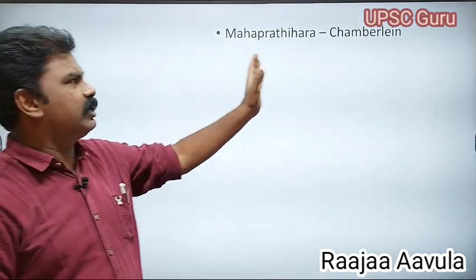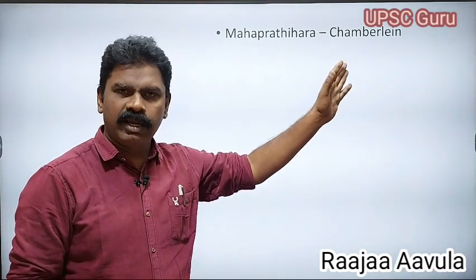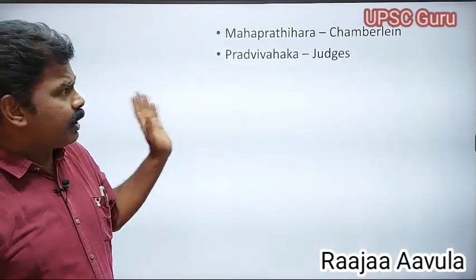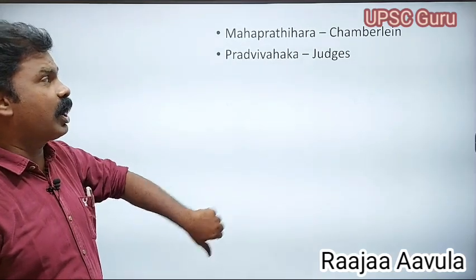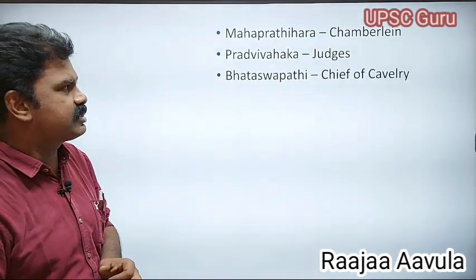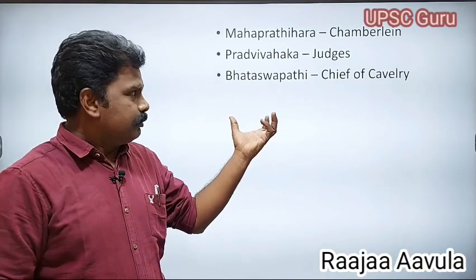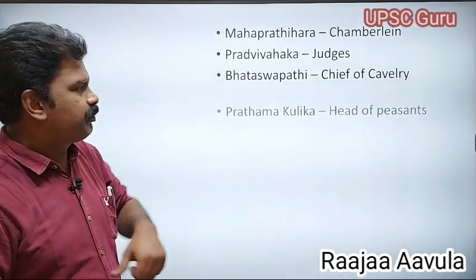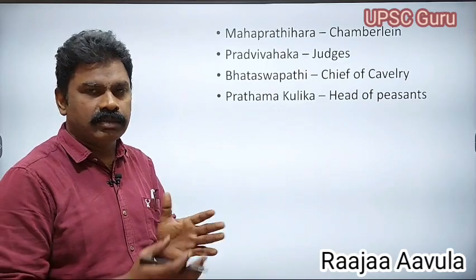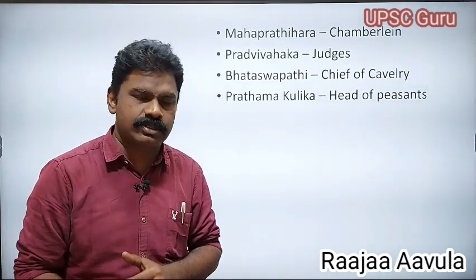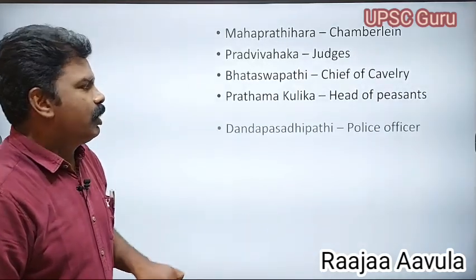Next, Mahapratihara was the Chamberlain, who looked over the inside of the king's palace. Pradvivahaka, judges. Bataspati, chief of the cavalry. Pradhamakulika, head of peasants, that means Karshakas, laborers.